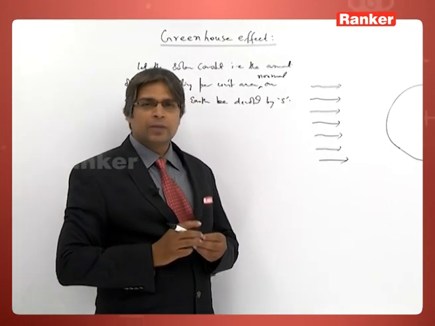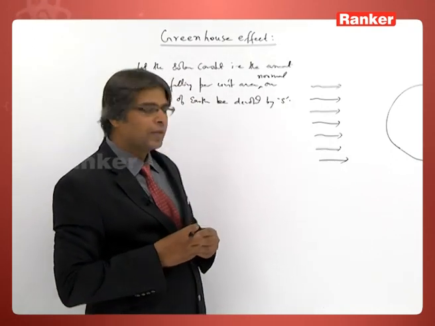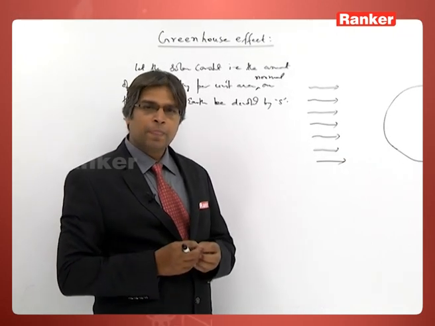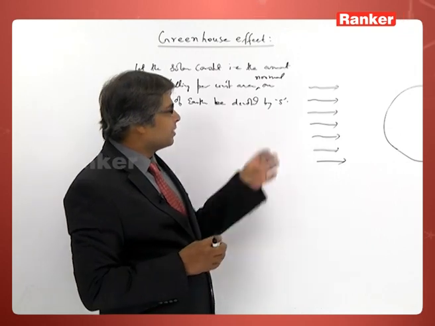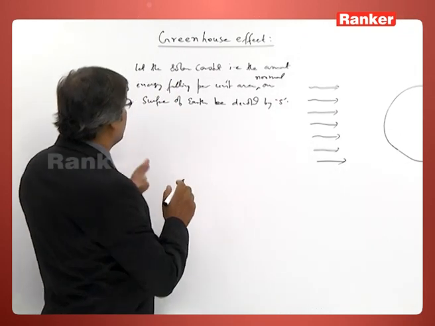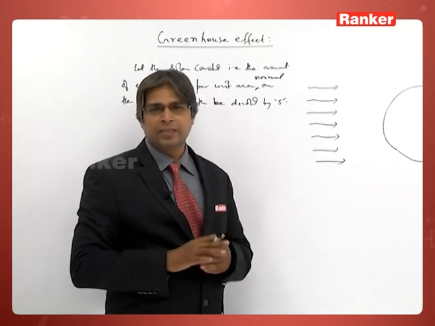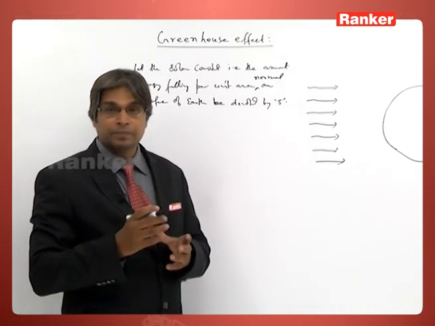So, the earth will absorb the solar radiation. Whatever radiation falls on the earth, only some percent the earth may be absorbing.